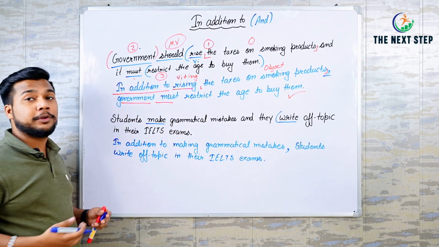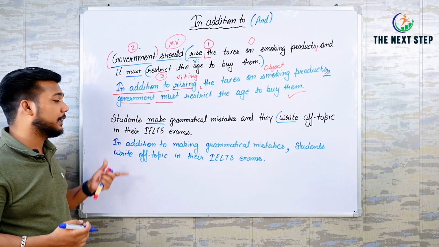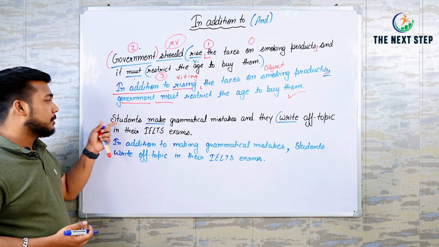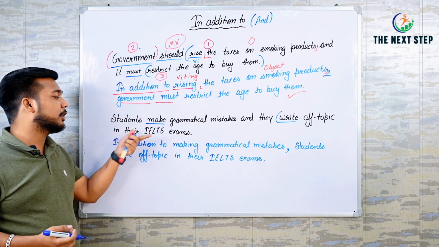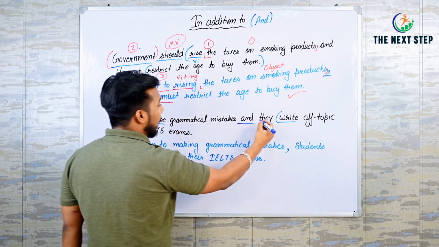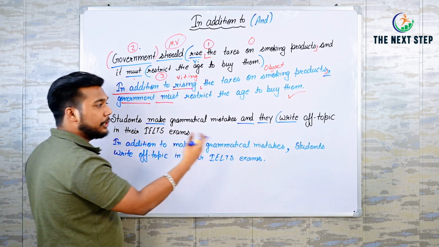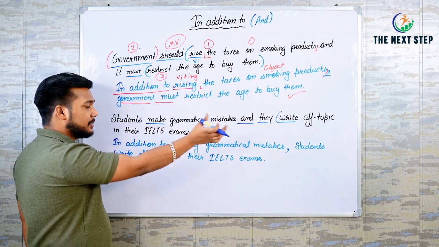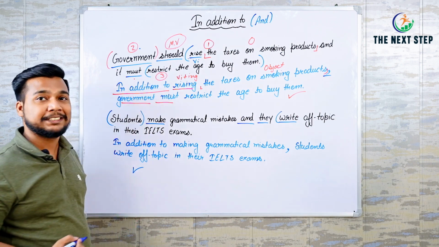So this is how we are changing again the same sentence with the help of in addition to. Students make grammatical mistakes and they write off topic in their IELTS exams. Here we are using and, and we are adding they, right? But in this we don't need to use the pronoun. We can just simply go with one subject and make a wonderful sentence.